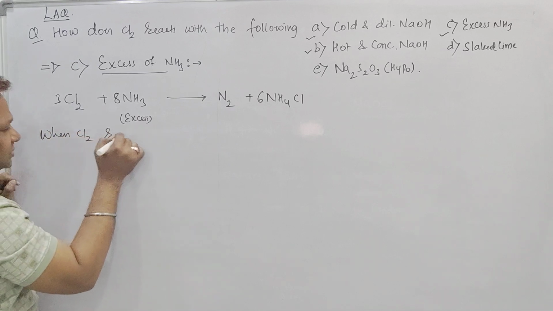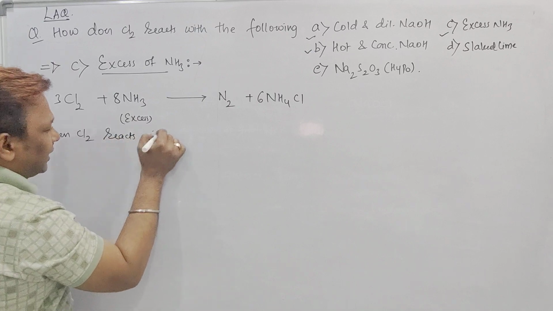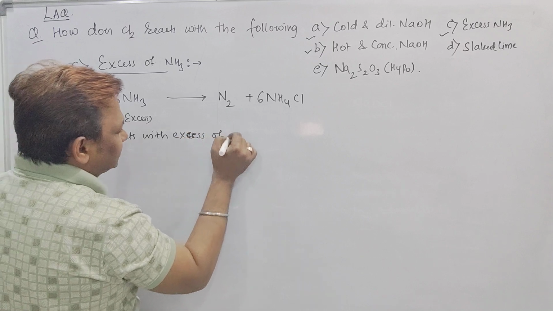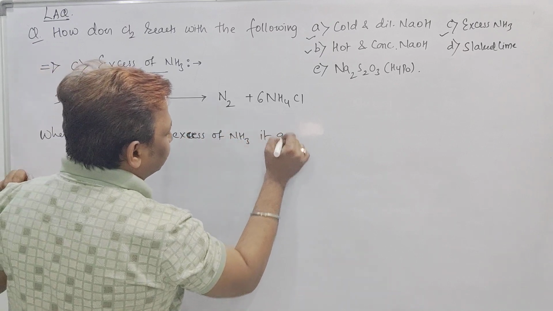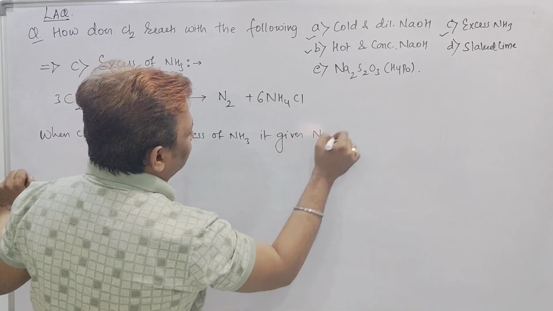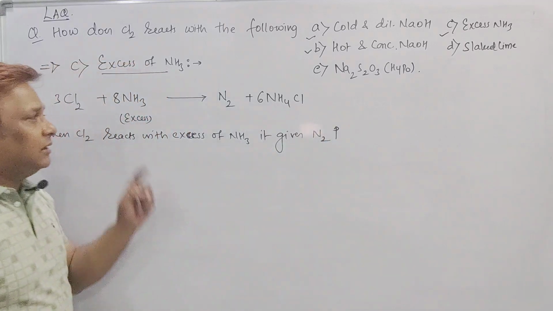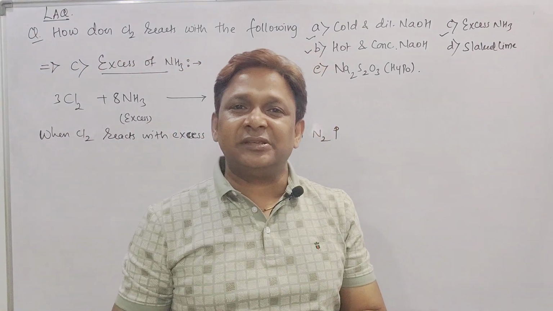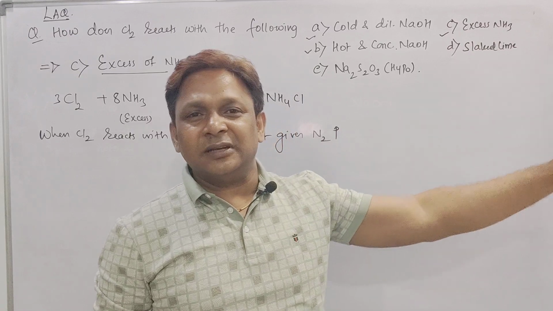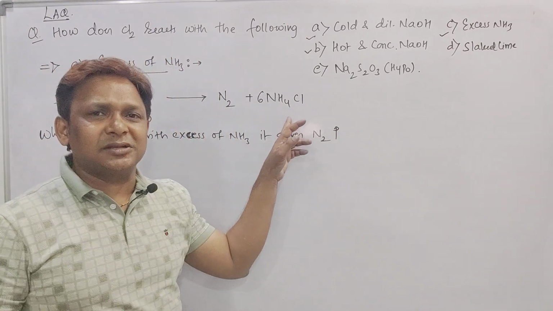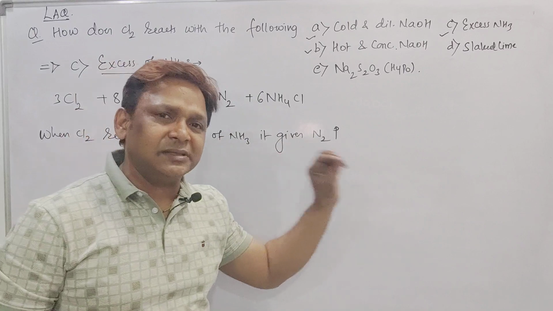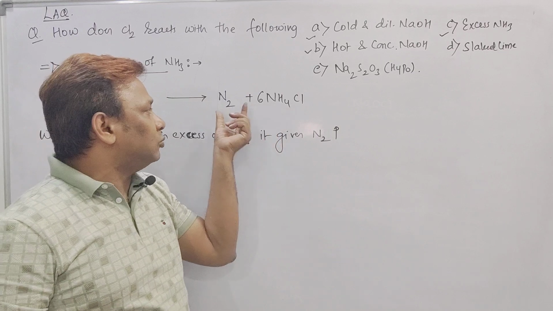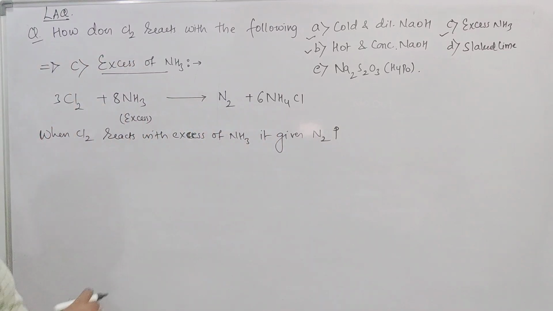When chlorine reacts with excess of ammonia, it gives N2 gas. That's it. Don't write all these things, ammonium salt and all, in the statement. While writing the reaction, we mention Cl2 plus NH3, which is in excess, gives N2 plus NH4Cl. While writing the reaction we write that, but while mentioning the statement, it is enough. When chlorine reacts with excess of ammonia, it gives N2 gas. Right? Third one over.